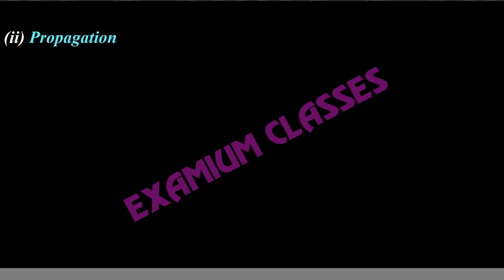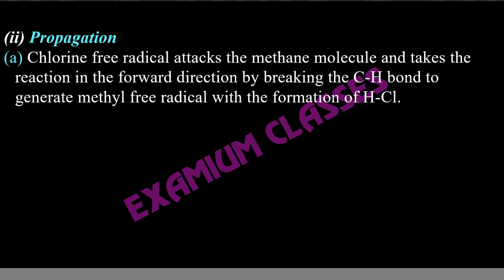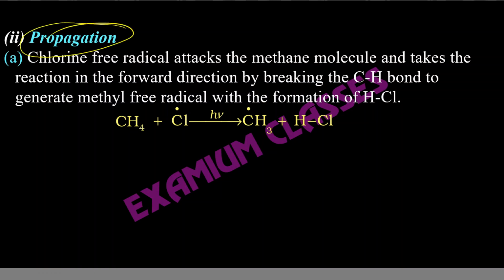Then propagation will take place. Here the reaction will start, propagation. This chlorine free radical will react with alkane and will give us methyl free radical. And this trend you need to understand. In all the steps of propagation, one free radical will react with a non-free radical. In all the steps of propagation, you will notice that.